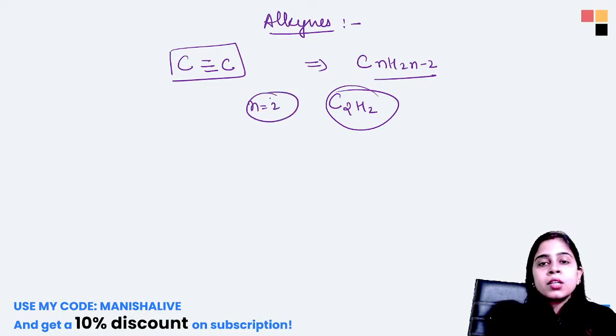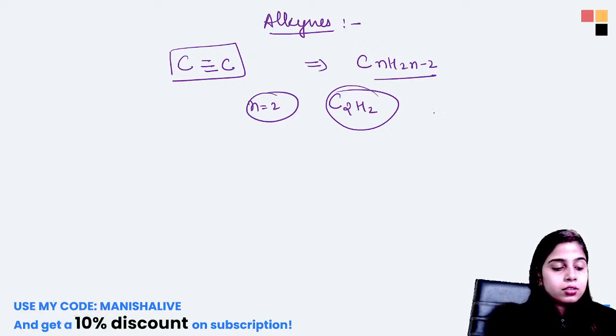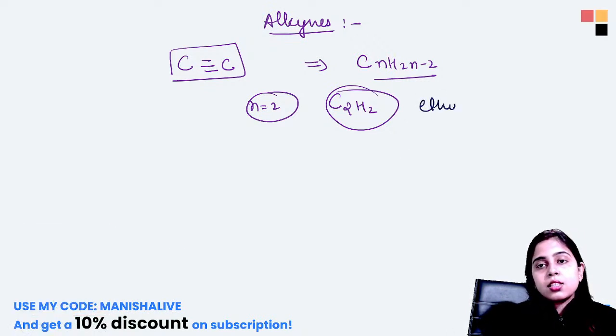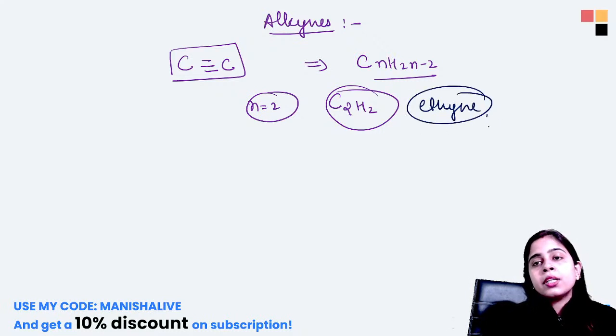That means the number of carbon atoms will be 2. This is your ethyne, and the common name is acetylene.